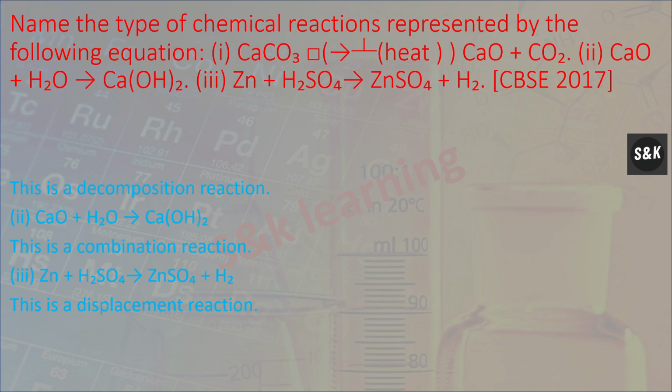Next, name the type of chemical reaction represented by the following equations. First, this is a decomposition reaction, which is CaCO3 forms CaO plus CO2. Second, this is a combination reaction, that is CaO plus H2O forms calcium hydroxide. Third, zinc plus sulfuric acid forms zinc sulfate plus hydrogen. This is a displacement reaction.